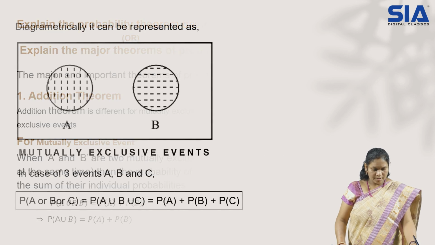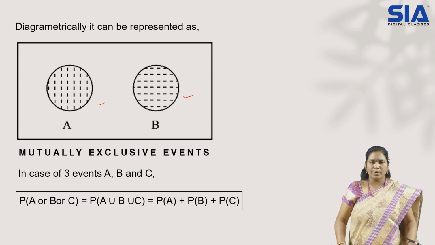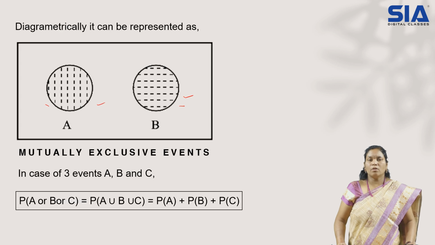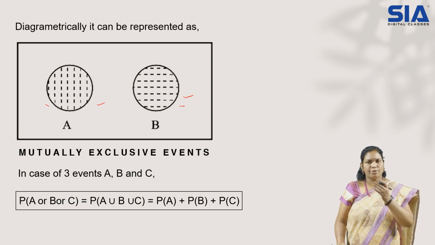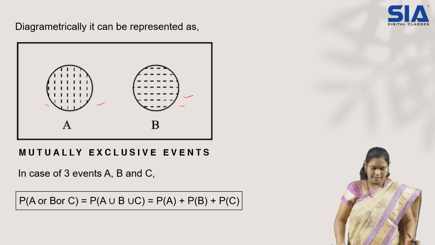Now let us check it out diagrammatically. It can be represented as A set, B set. Mutually exclusive we have discussed, right? It means one has nothing to do with the other. So in the diagram, we have taken A and B separately. They are not even nearby. They are completely separate. So A has nothing to do with B. If you consider A, you can't consider B at all. For that, separate diagrams we considered. So that is what we call mutually exclusive events.